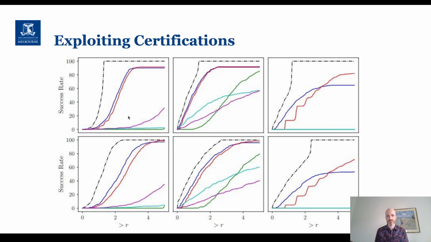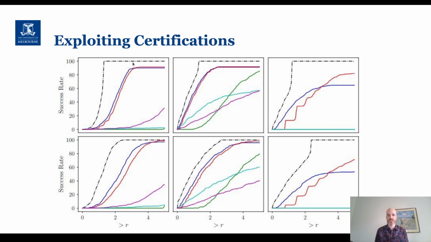And so what we see consistently is that our approach, the blue curve, has higher success rates for lower radii than any other approach, which demonstrates that our approach is finding more difficult to detect adversarial perturbations more often. Now, the one other little bit of detail in this plot that I haven't yet explained is this black dashed line.